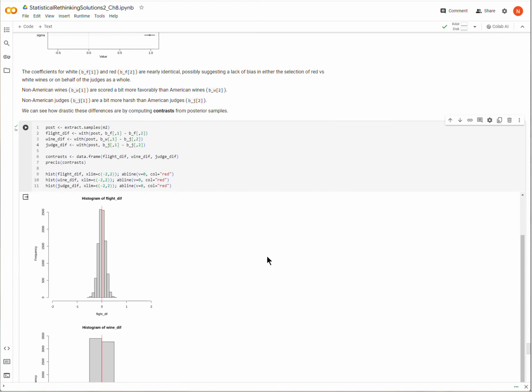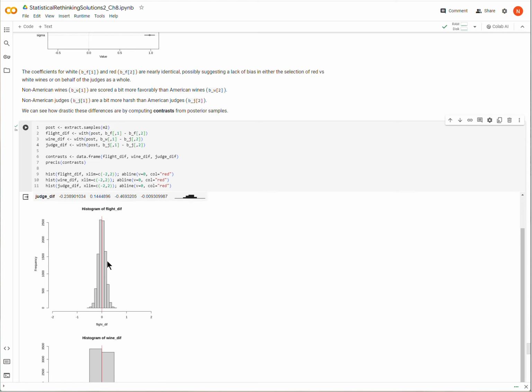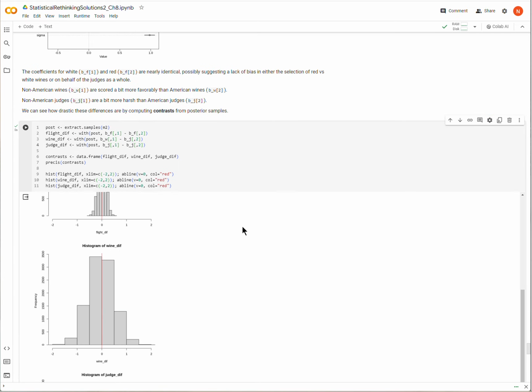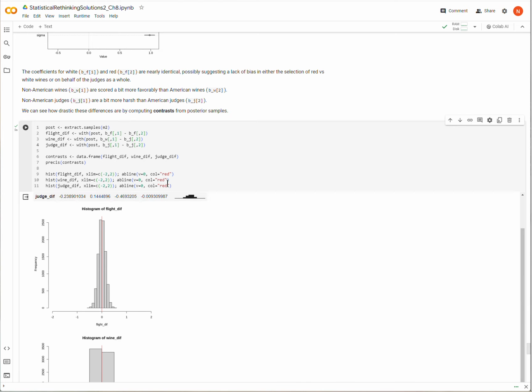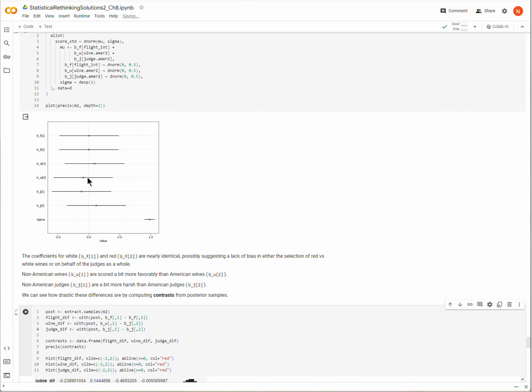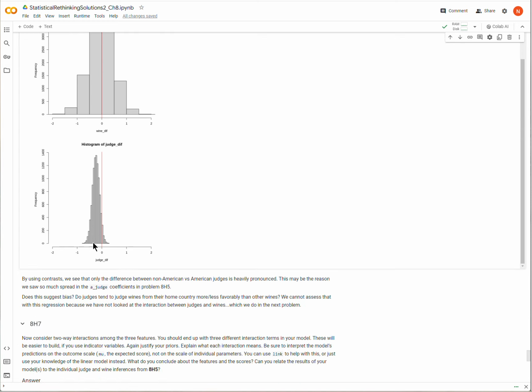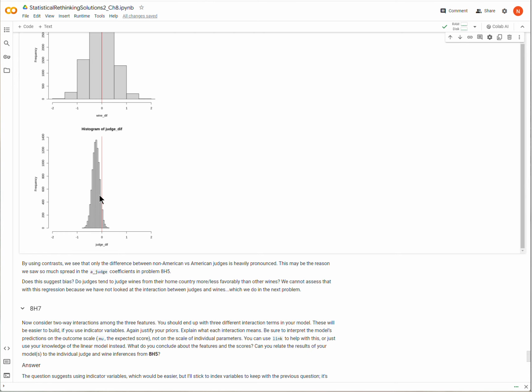So here I have the difference between red and white wines. There's not much of a difference, and we already kind of saw that here, very overlapping posterior distributions. Here I have the contrast of American versus French wines. Again very little difference, and that's more or less seen here, very heavily overlapping. But now notice that there's a larger overlap for judges of the two nationalities, so we expect that this last histogram will be a little bit skewed, and in fact that's what we see. So we see that French judges are scoring a little bit more harshly than American judges. So this histogram represents the difference between judges.